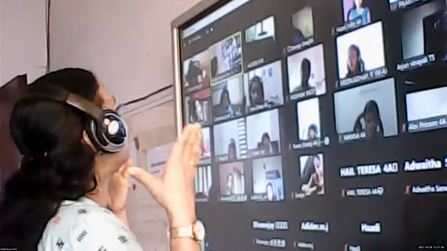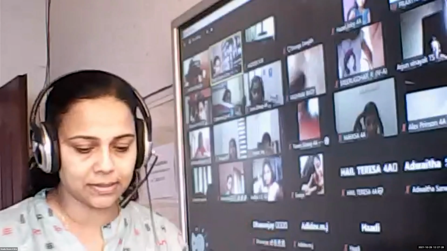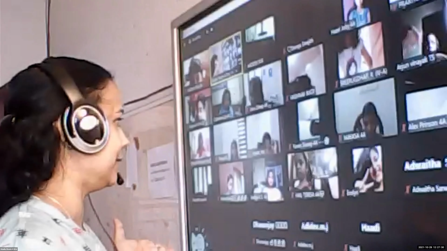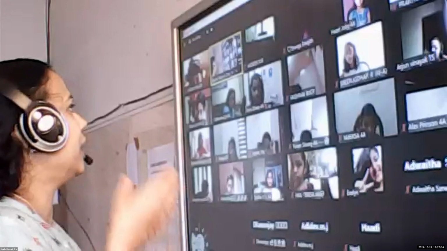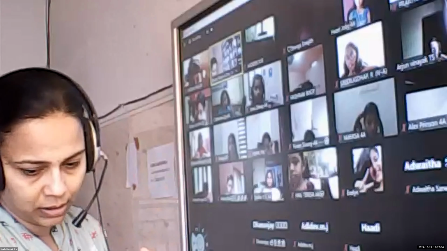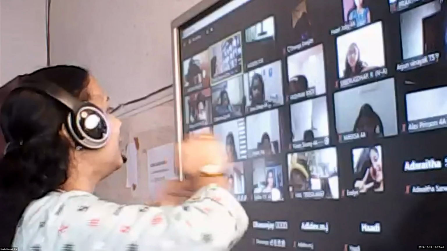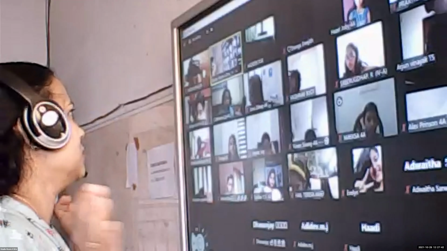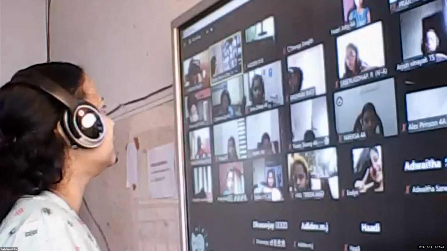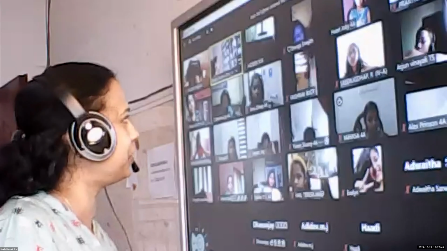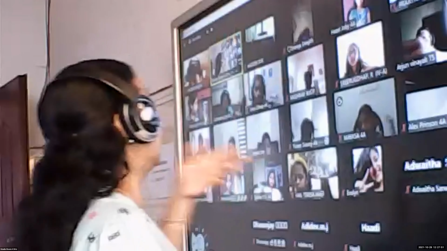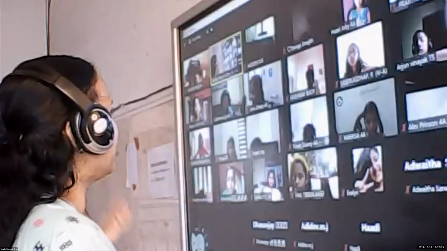The total number is given. How many passengers are there? 110. And how many buses are there? 11. We have to find out how many passengers are in each bus. And it is written clearly, equal number of passengers. So you know sharing equally means what? Division. We have studied the definition of division, and we know that division means sharing equally.